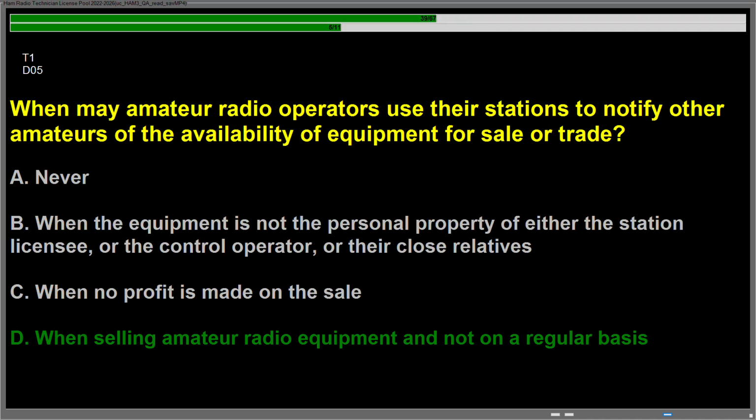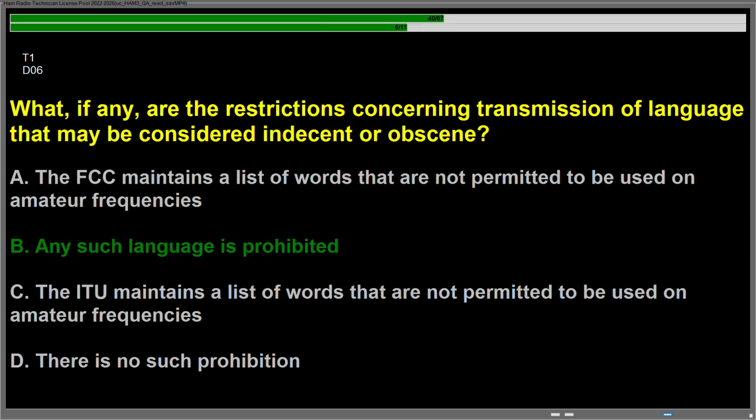Question Delta 05, when may amateur radio operators use their stations to notify other amateurs of the availability of equipment for sale or trade? Answer is D, when selling amateur radio equipment and not on a regular basis. Question Delta 06, what, if any, are the restrictions concerning transmission of language that may be considered indecent or obscene? Answer is B, any such language is prohibited.